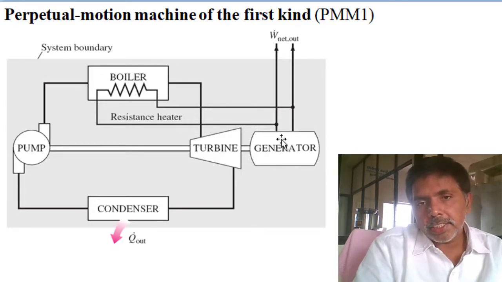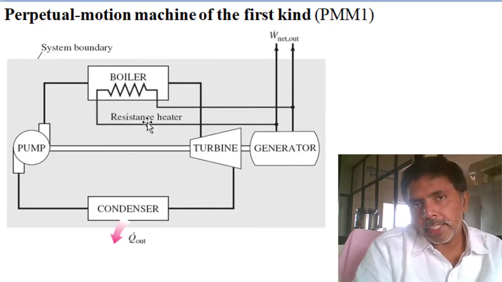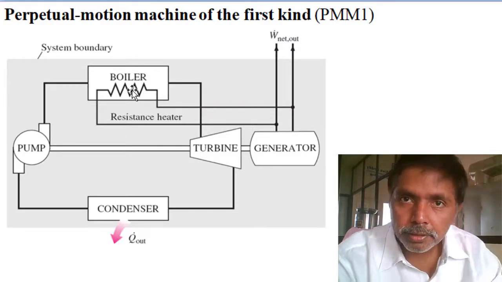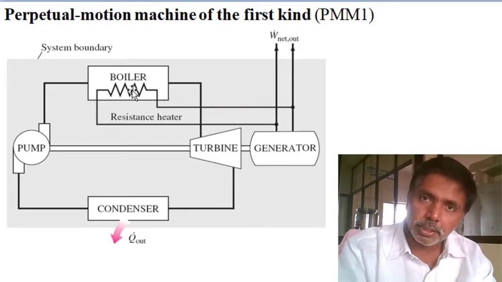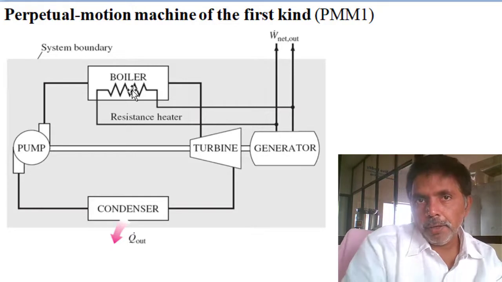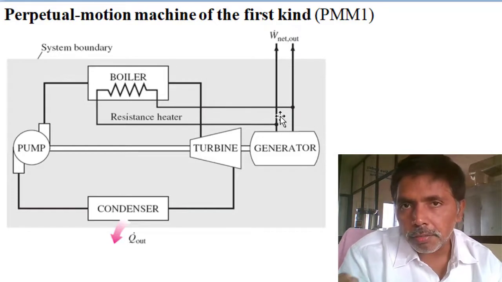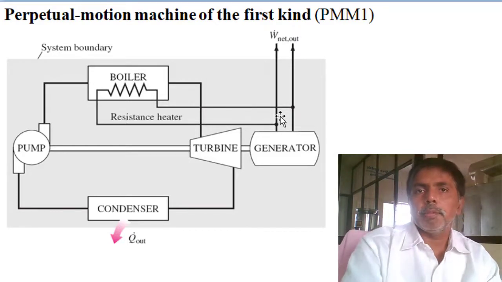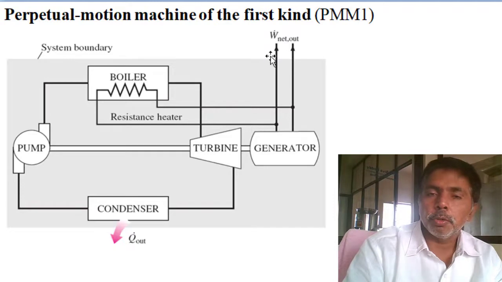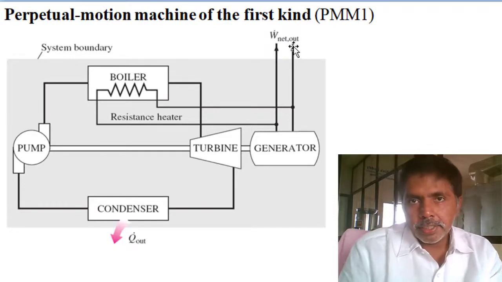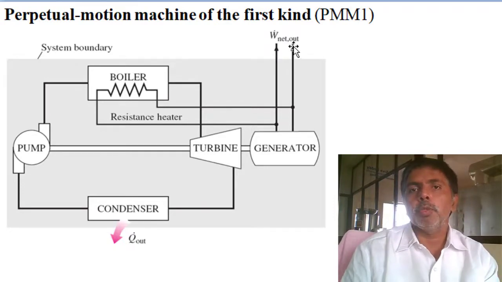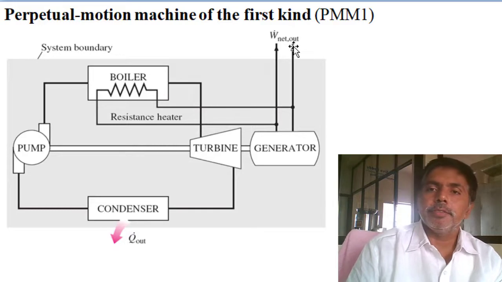Whatever electrical energy is generated by the turbine, part of the electrical energy we supply to an electrical resistor, and it will supply heat. So the steam generation in the boiler is by the electrical resistance, and the energy comes from the generator's electrical output. Part of the electrical energy is supplied into the boiler, and the remaining goes to the grid. This is the proposal of the perpetual motion machine of first kind.